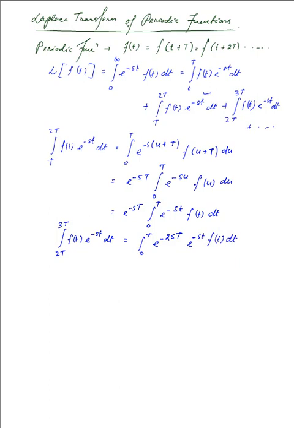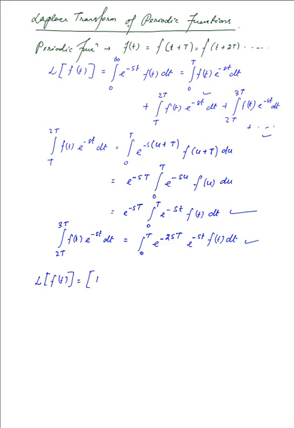So substituting all these values that we have obtained in these two cases in that first formula that we have over here, we have on the left hand side the Laplace transform of the periodic function f of t, and that is equal to, we have all the e raised to the power st terms.